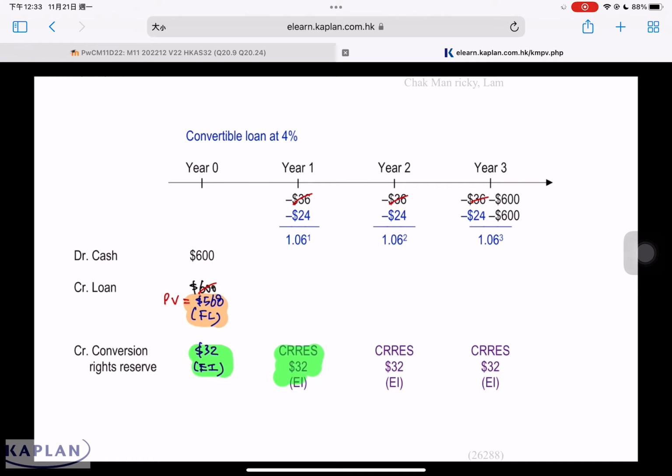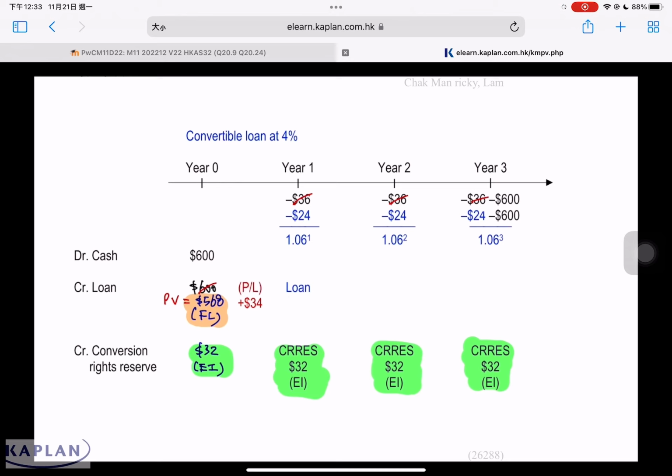Thereafter, the conversion right as an equity, as mentioned just now, we do not remeasure; it remains the same. But the financial liability, the loan, every year we must remeasure to amortized cost. Every year we must make adjustments. First is for the interest. Interest cost effectively to the company is 6% of this 568. The first interest will equal 34. This 34 is an interest expense to profit and loss.